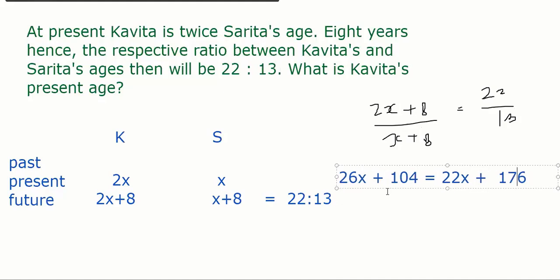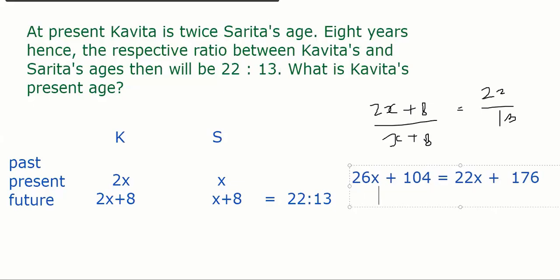Got everybody like this? Correct. So 26X minus 22X is 4X. Sorry, 4X. Everybody got X equal to 18, and that is more than enough to get my value. Kavita's present age: if X is 18, obviously present age would be 36.